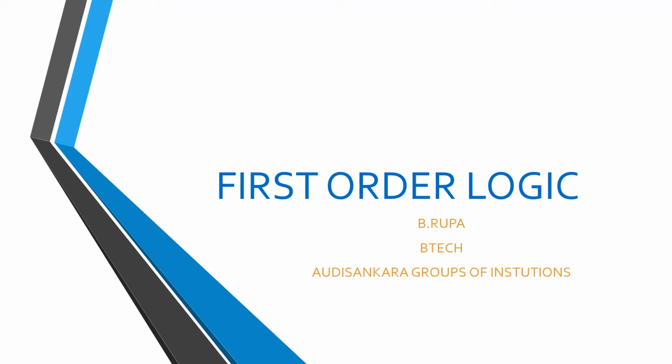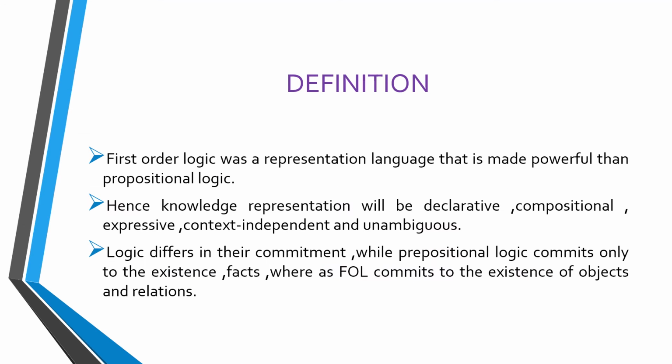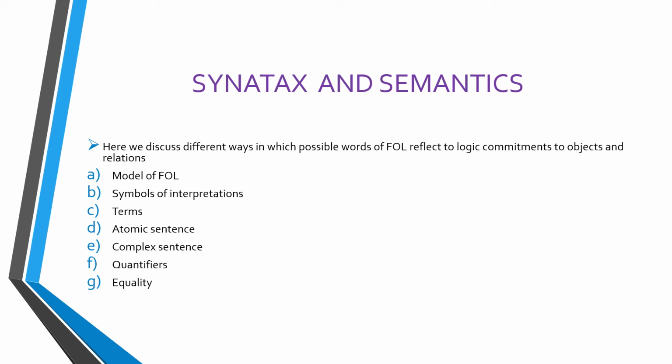I am telling about first order logic. The definition of first order logic: it is a representation language that is more powerful than propositional logic. It is declarative, compositional, expressive, context independent, and unambiguous. The logics differ in their commitments: propositional logic commits only to the extent of facts, whereas first order logic commits to the extent of objects and relationships.